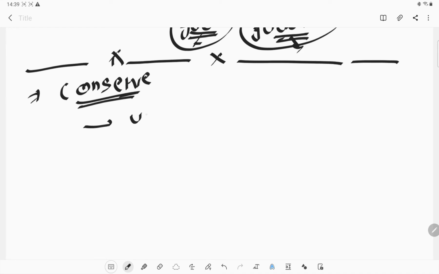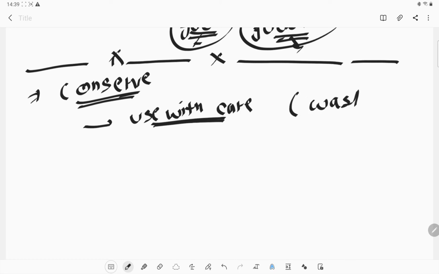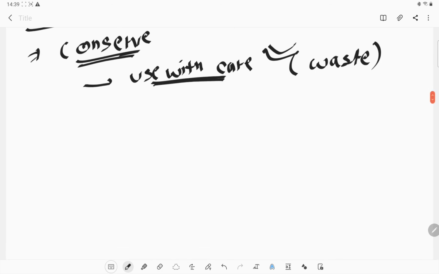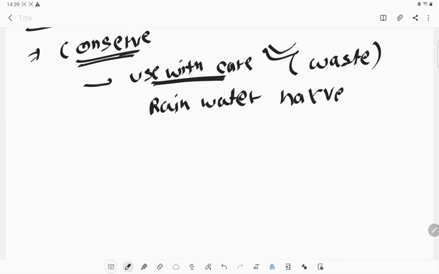First of all, we can use it with care. This is the main process, which every one of us can do. If we do not waste the water, then we can conserve it. The second thing is rainwater harvesting. This is a process by which we can conserve the rainwater.